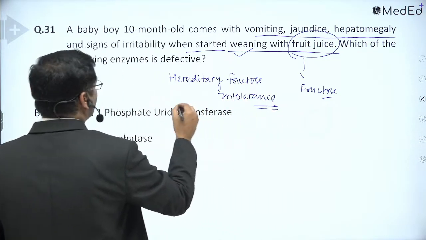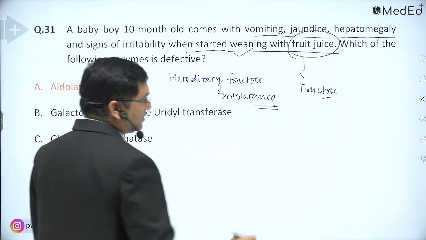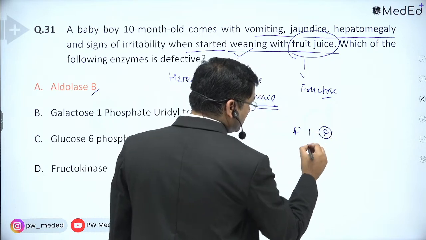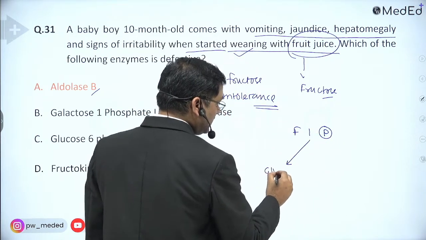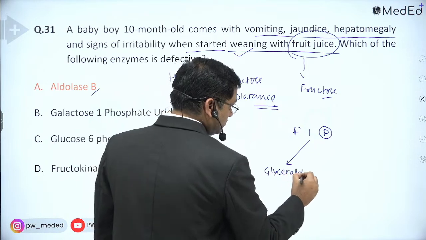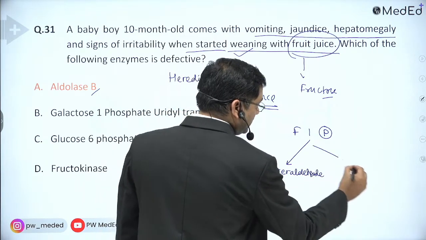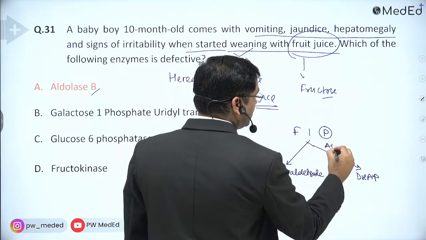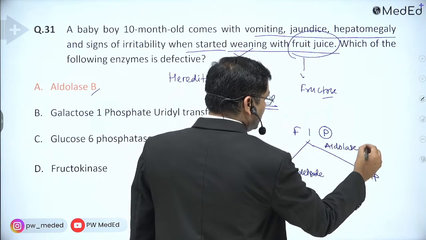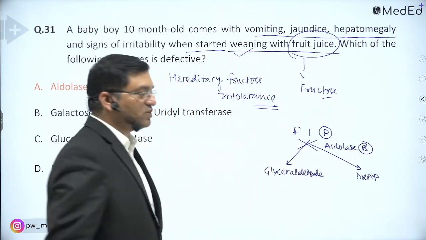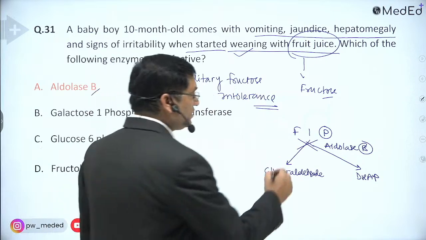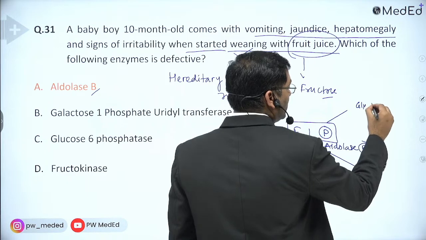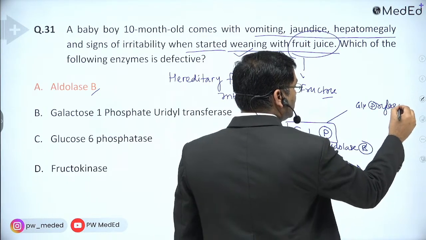The defective enzyme is aldolase B. This causes fructose 1-phosphate conversion into glyceraldehyde and DHAP, dihydroxyacetone phosphate. This is the action of aldolase B. Whenever there is a block in aldolase B, the fructose 1-phosphate will accumulate, and this will inhibit glycogen phosphorylase, and that causes hypoglycemia.